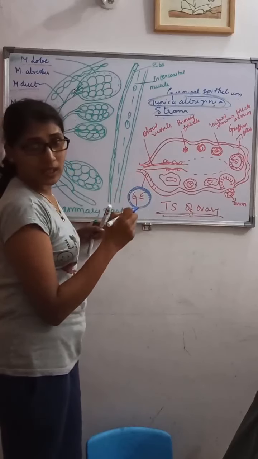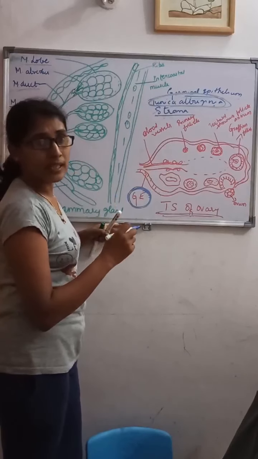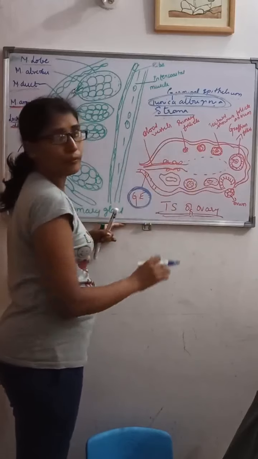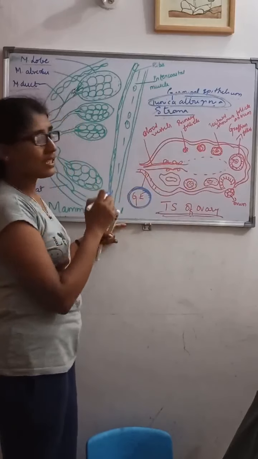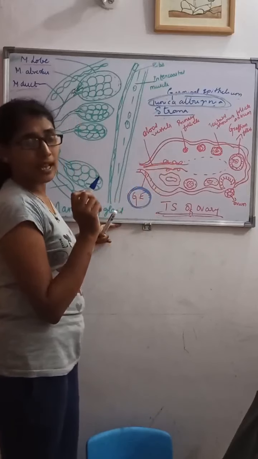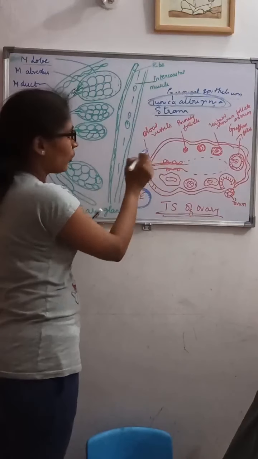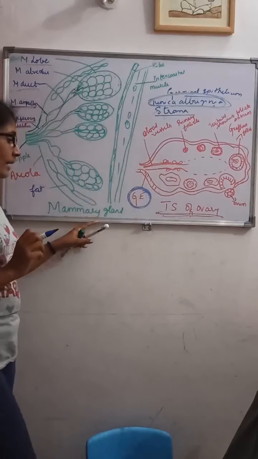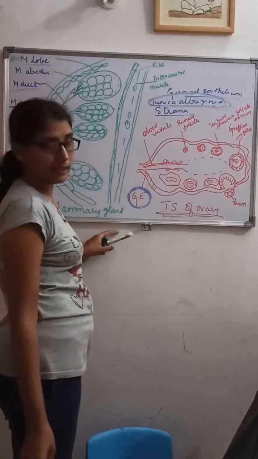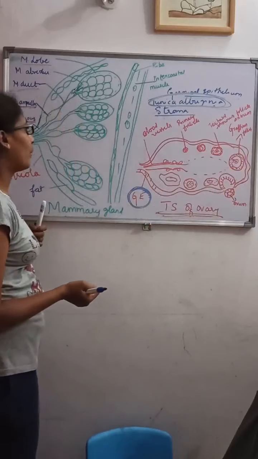The medulla is of areolar connective tissue, and this medulla is present in the middle, that means in the center of the ovary, and it is richly supplied with blood vessels. And it has what? It has elastic fibers and also smooth muscle fibers. So this is nothing but the TS of the ovary.